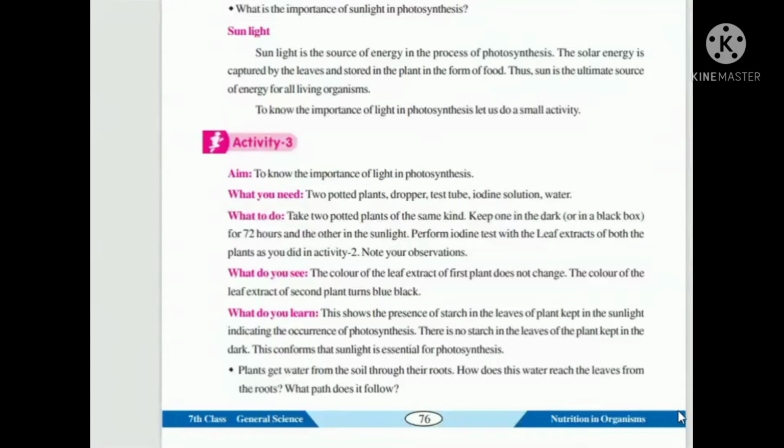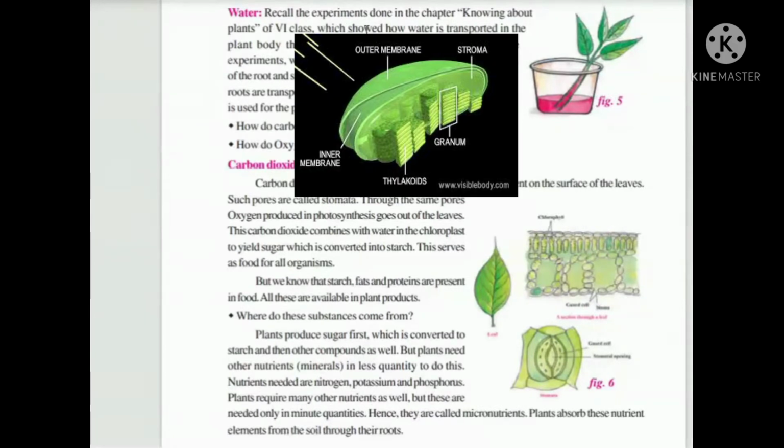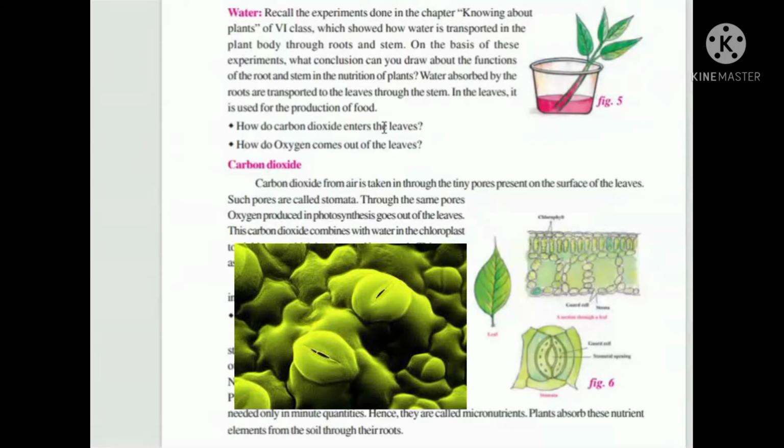Which leaf turns blue black? Yes, only the potted plant placed in the sunlight changes into blue black color. This is the chloroplast, which looks so beautiful and green because it has chlorophyll in it.